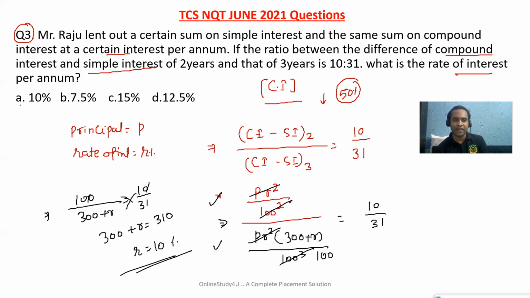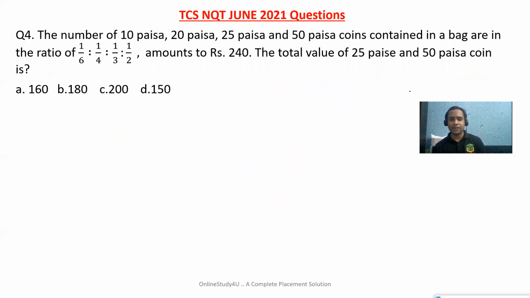So this is a very, very simple problem. If you know the formula, then it will be very easy for you to solve. This is completely formula based. When you read this in the exam, you say, sir, I was not able to solve it in 1.4 minutes, whatever time was allocated for the particular question. How will you be able to solve it? You need to be ready before you go for the exam. You need to have gone through all these questions, then only it will help you. And if you are solving previous year questions, it will help you a lot. No need to worry about that.